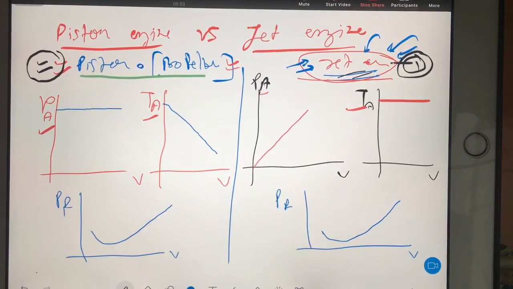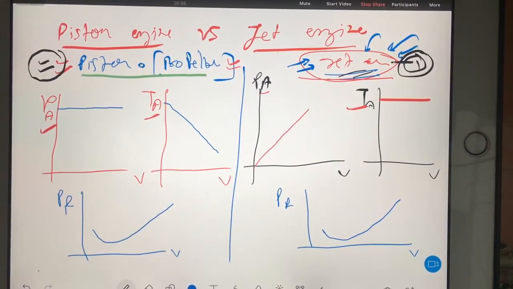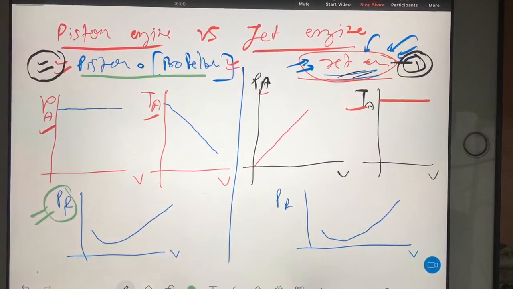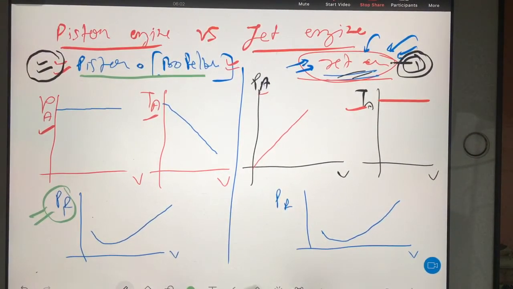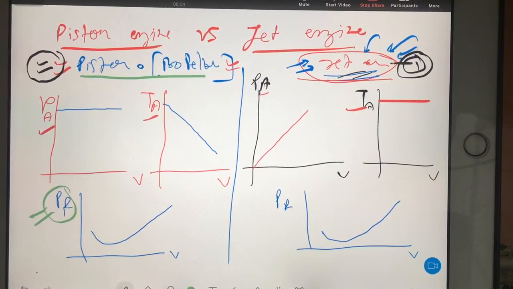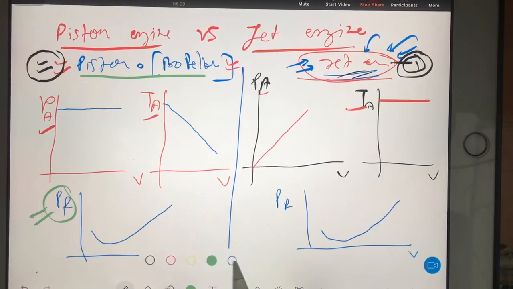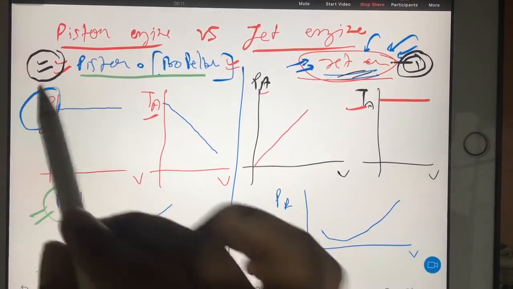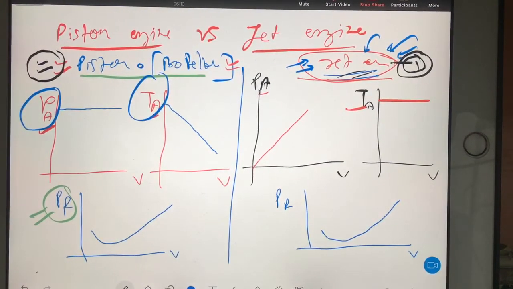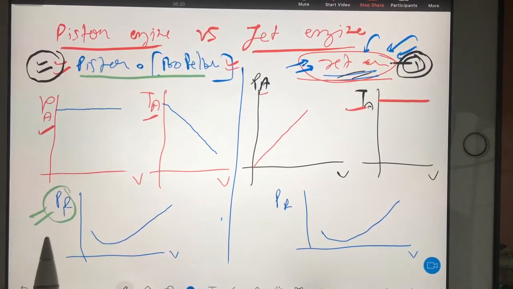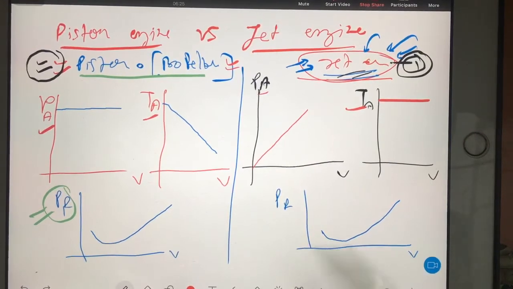Because power required depends on outer phenomena, right? It is not an engine phenomenon. Try to understand what I'm saying. Power required is because of drag and all, right? If you don't have drag, you have no need of power. Because you have drag, that's why you need thrust and power to overcome it. But availability is an engine phenomenon, like what kind of engine you are using. You are using General Electric, you are using Rolls-Royce, these are the companies, and in future you will be getting jobs in these companies, ISRO, DRDO, of course.